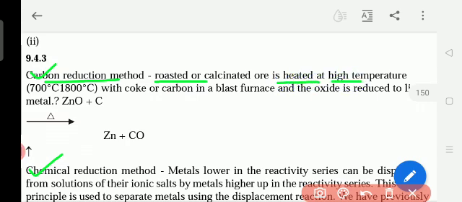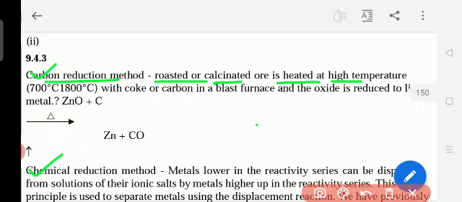Roasting means heating the concentrated ore in the presence of oxygen, and we get zinc oxide. Calcination means heating the concentrated ore at high temperature in the absence of oxygen, and we get zinc oxide.